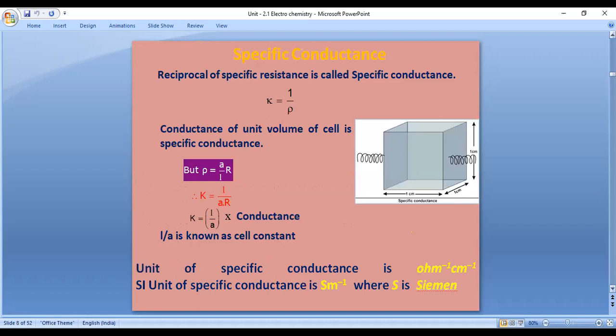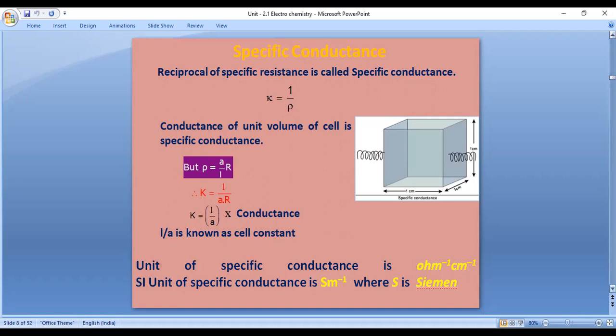Specific conductance: the reciprocal of specific resistance is called specific conductance. K equals 1 by rho, the conductance of a unit volume of a cell. According to that, we get the equation K equals 1 by rho, with units per ohm per centimeter or Siemens.